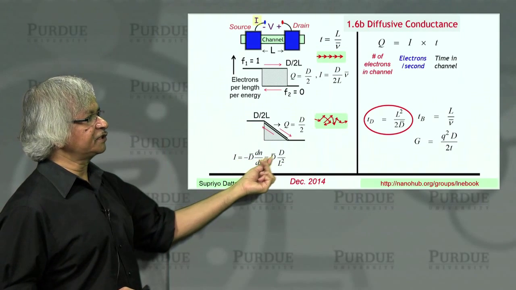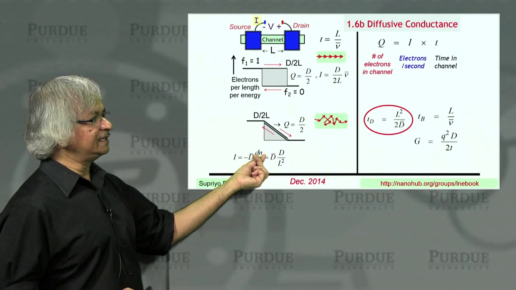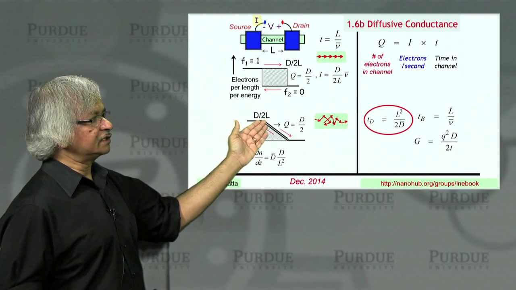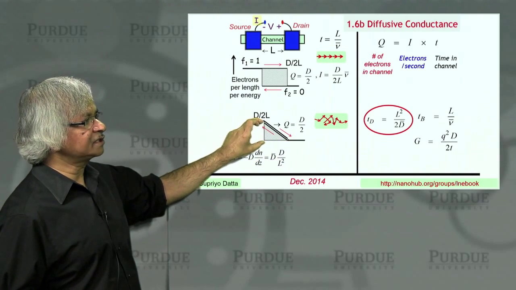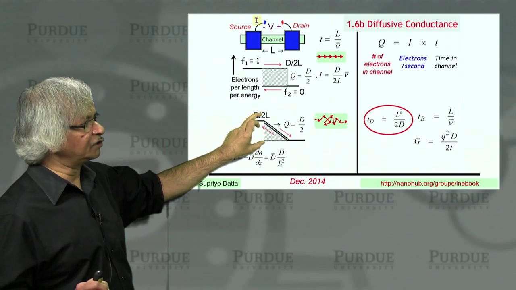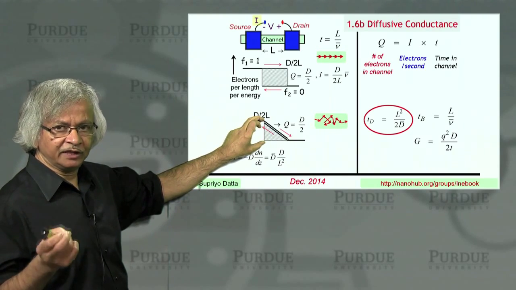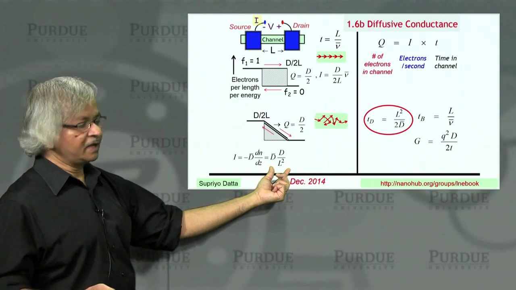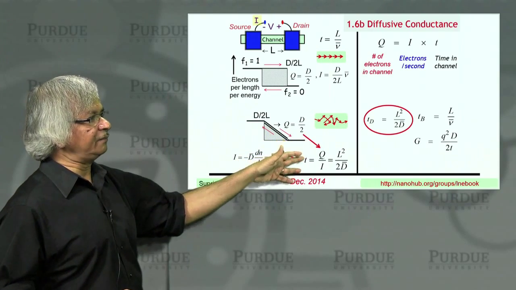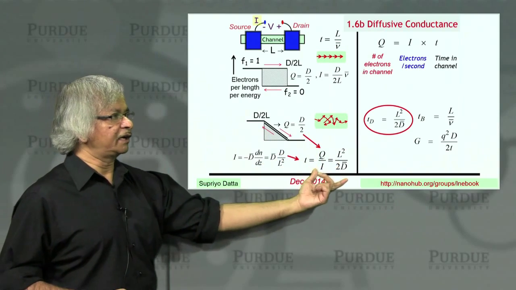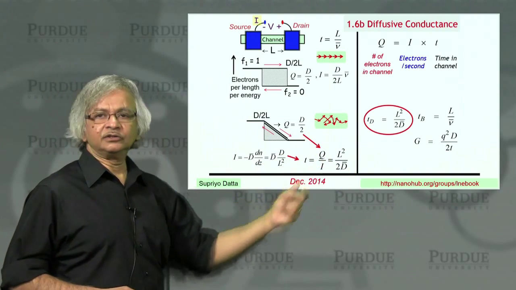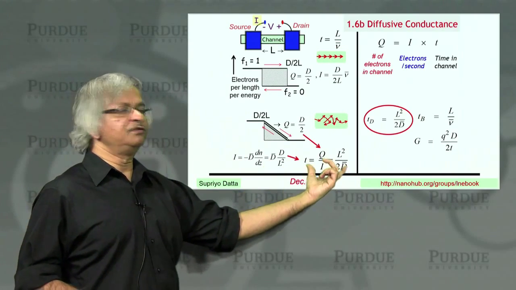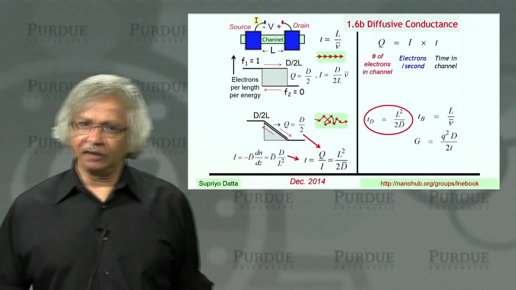So the diffusion coefficient carries over like so, and dn/dz is like D over L divided by L, because this is a straight line, so the slope is this much, which is D over L. It's like D over 2L for each of the two lanes, the northbound and the southbound. And this much is L. So it gives you this. Now you can combine the two and you'd get the time, which is Q over I, and it would be what I had written down before, L squared over 2D. So if you accept the diffusion equation, you can see how you'd get a diffusive time that is L squared over 2D.